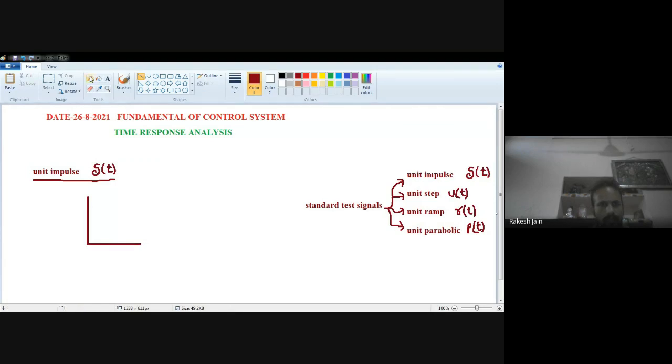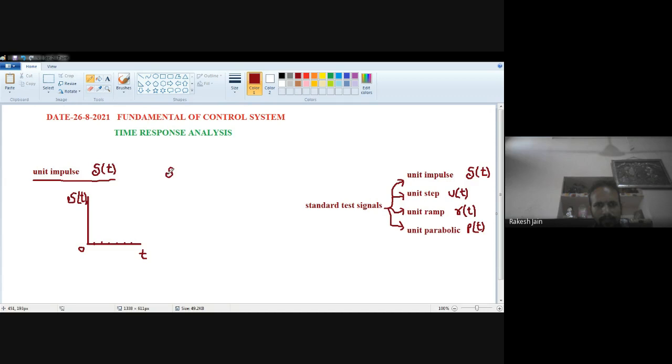Let on the x-axis, time value is there. On the x-axis we use the time value. This is 0, and we want to present the unit impulse signal. So what is the meaning of unit impulse signal? Unit impulse signal means any value of t, t is 1, t is 2, t is 3, t is 4, any value of t, the value of del t is always 0. Okay, so del t is 0 always.